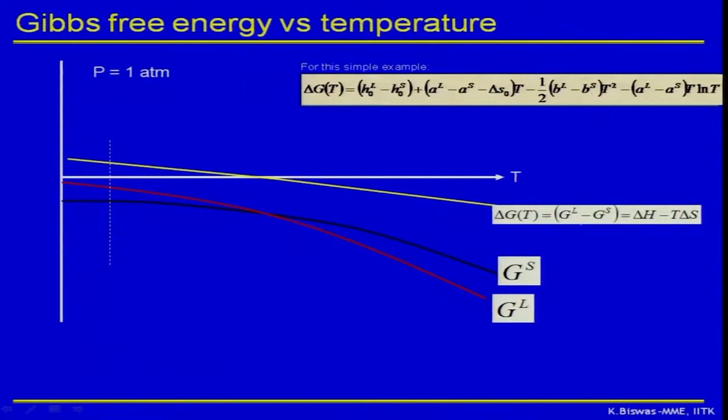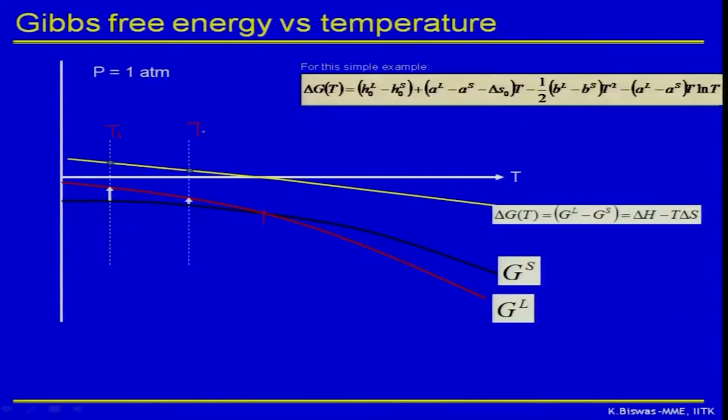Now delta G is nothing but GL minus GS, that is equal to delta H minus T delta S at constant temperature and constant pressure. Now I have again plotted G of solid and G of liquid, with a crossover here, you can see. So now consider any temperature, suppose this white dotted line shown here, a temperature selected T1. At this temperature, delta G is nothing but this difference shown by the arrow. Delta G is G of L minus G of S. So these are all shown here.